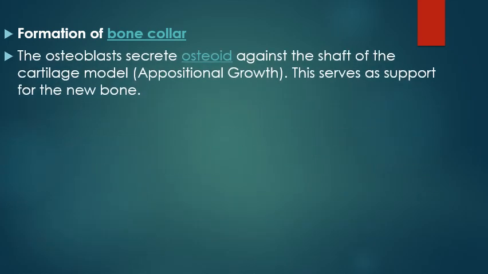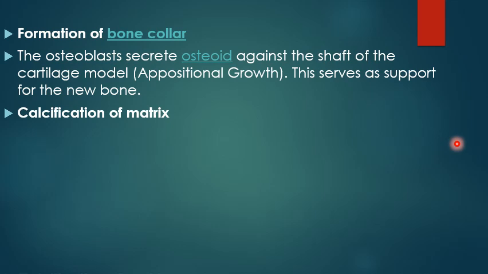The inner osteogenic cells form osteoblasts, and the osteoblasts form bone. This is called appositional growth because I'm putting bone from outside. This will serve as a support. How? By putting bone surrounding the cartilage. The cartilage, you know, is avascular and needs nutrition. Here I stop the nutrition entering the hyaline cartilage.